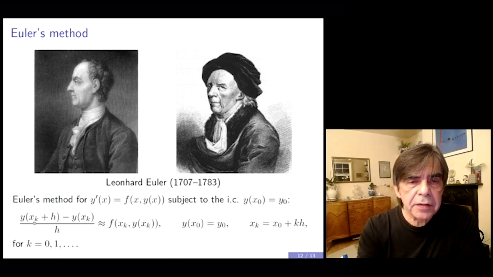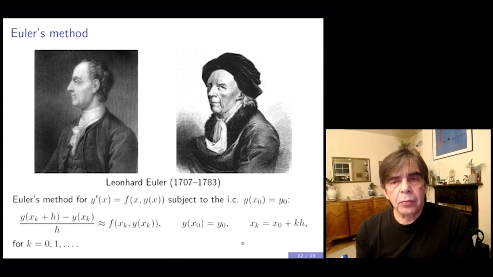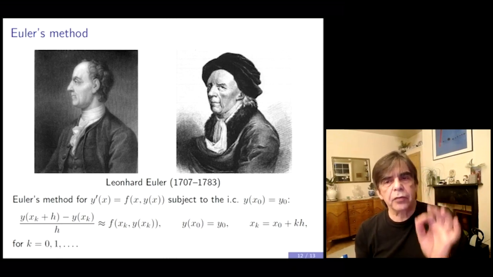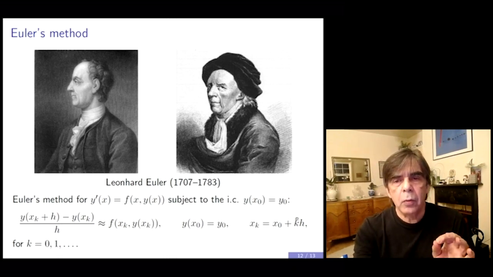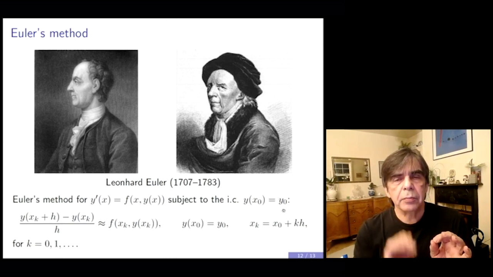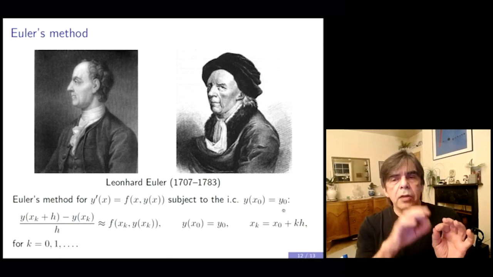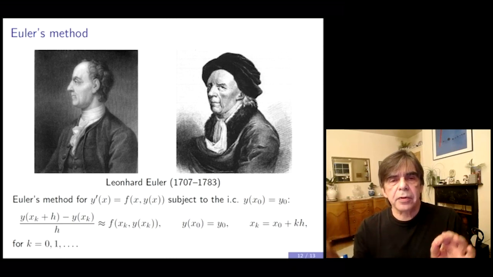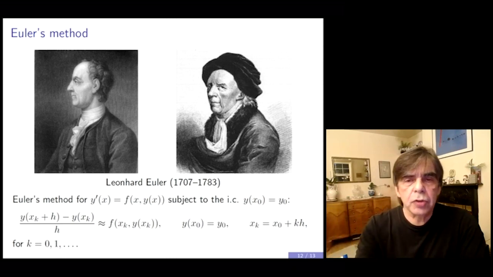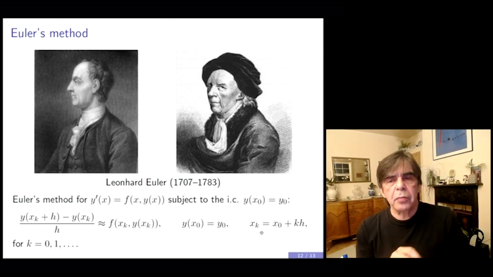So what are these xk's that you see here? In your interval of computation, starting from x0, you would create what is called a computational mesh by starting from the point x0, where the value of the solution has been prescribed to be y0, and you would step along in steps of h, where h is some chosen positive number. Then xk is the kth mesh point obtained by adding k times h to x0.